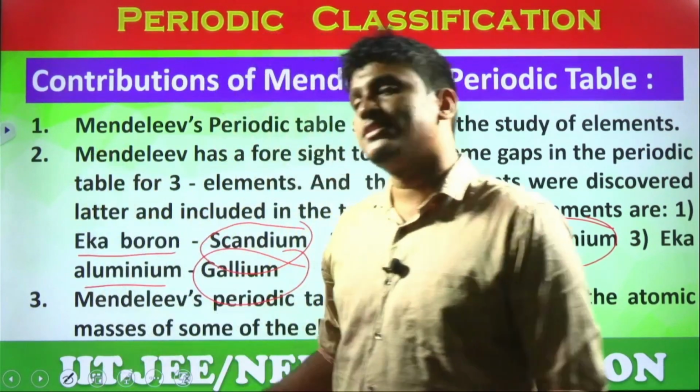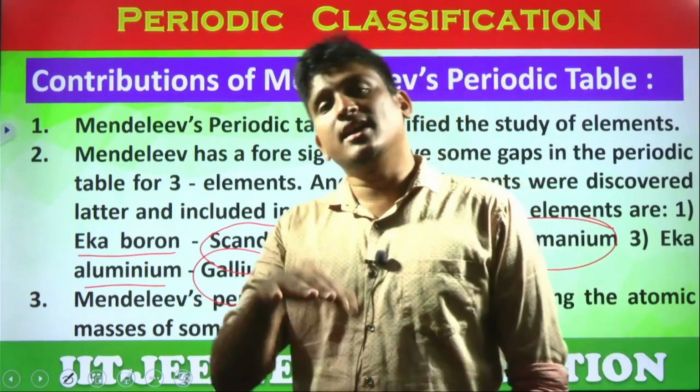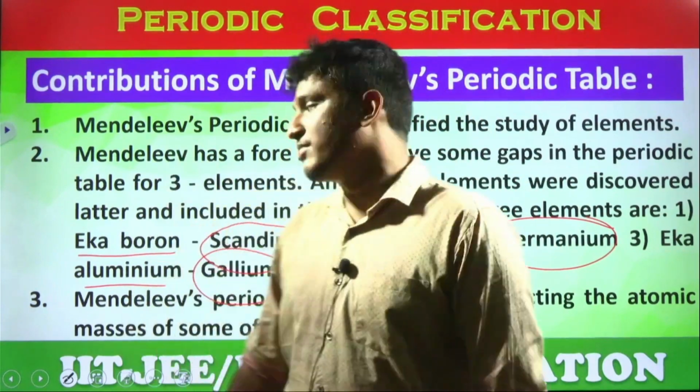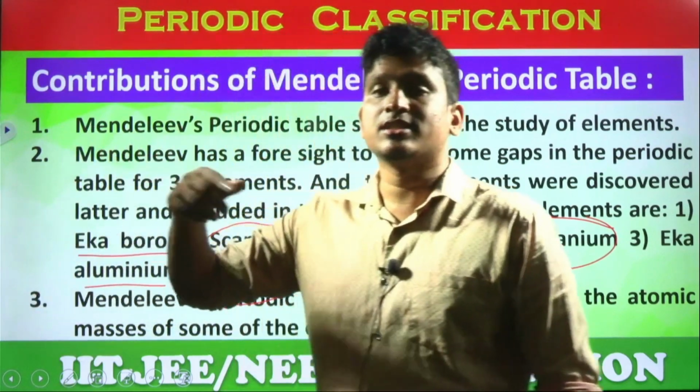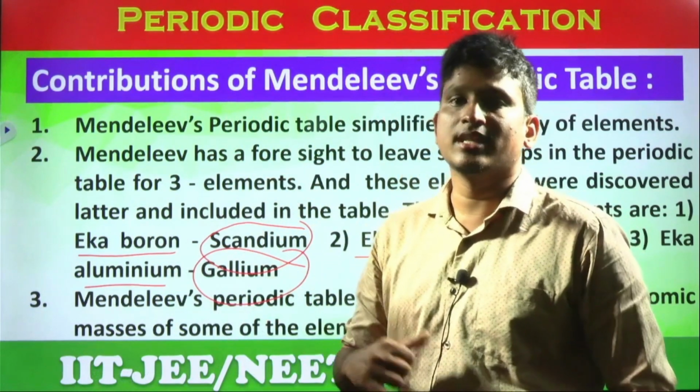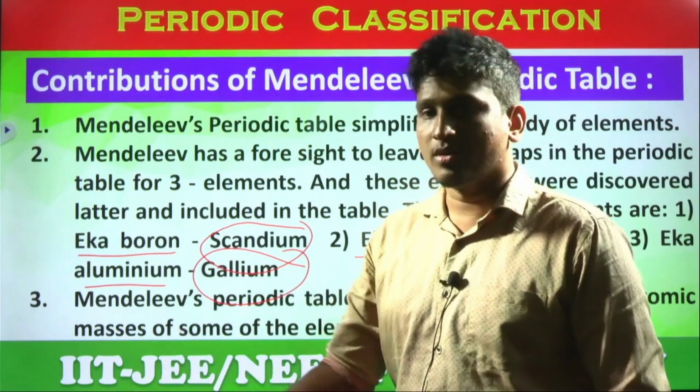So these 3 points: he classified all the known elements, predicted unknown elements, and corrected the atomic masses. That's why these are all the contributions by Mendeleev. There is an element which is named after the scientist Mendeleev, students. The element is called Mendelevium in honor of the scientist.